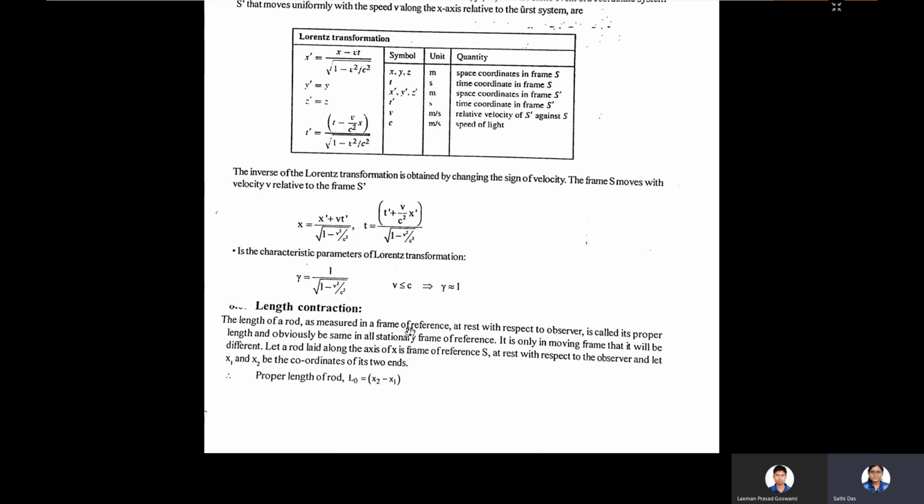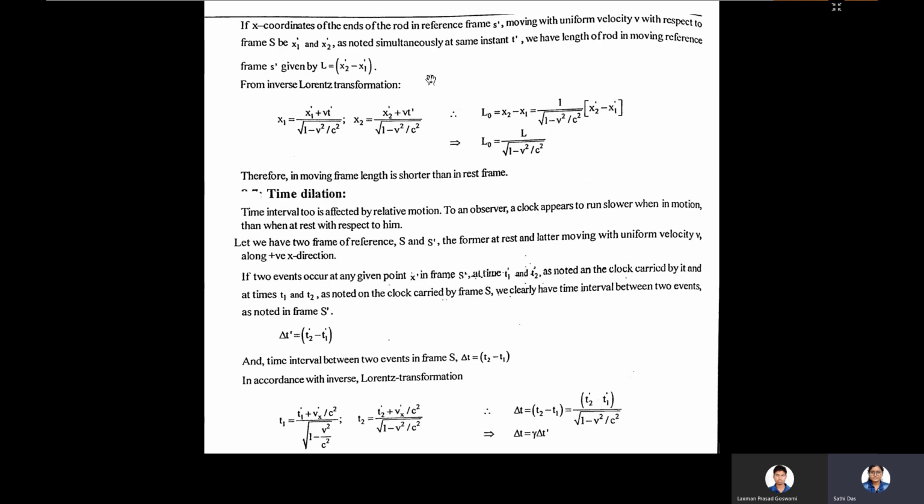If we measure the length of a rod, in the S frame the length is L0, that is x2 minus x1, and in the S prime frame the length is L prime, that is x2 prime minus x1 prime. Or if we write L naught for the S frame and L for the S prime frame, then is L equal to L naught? It is not, in the case of the special theory of relativity.